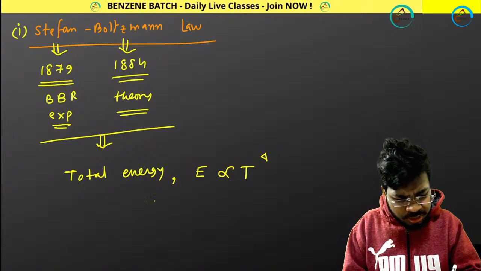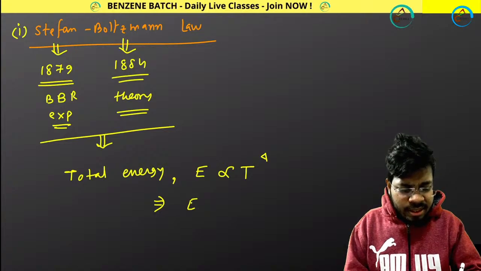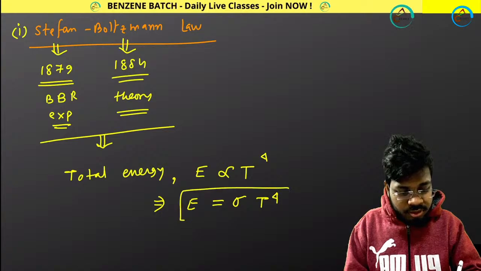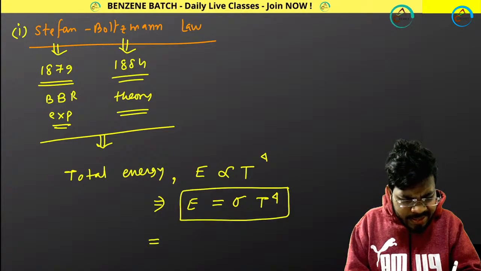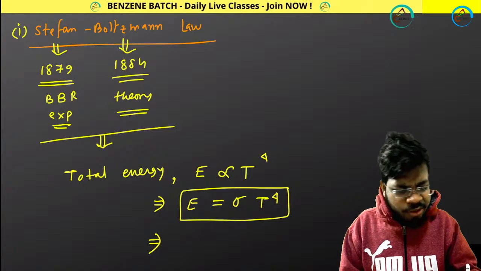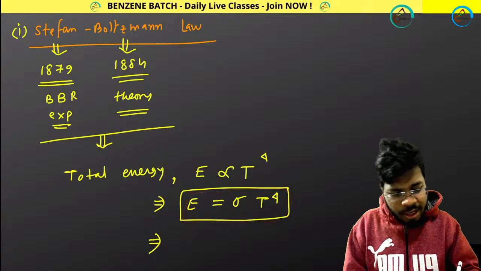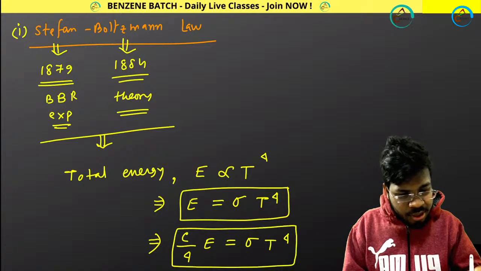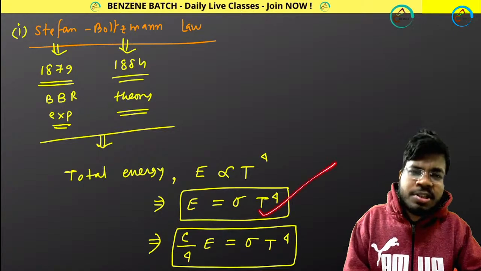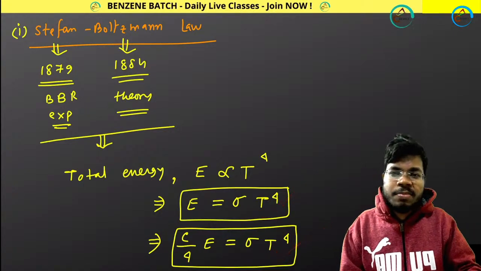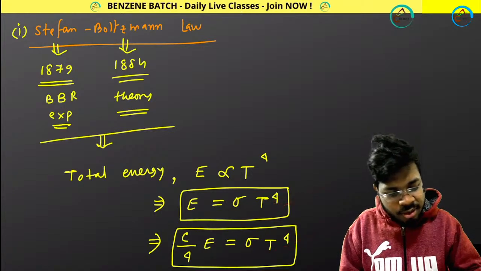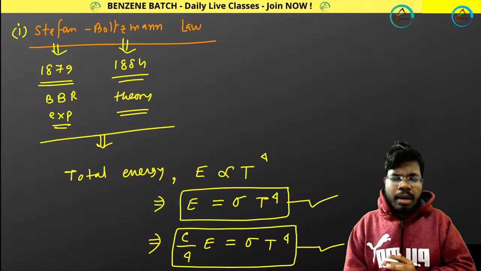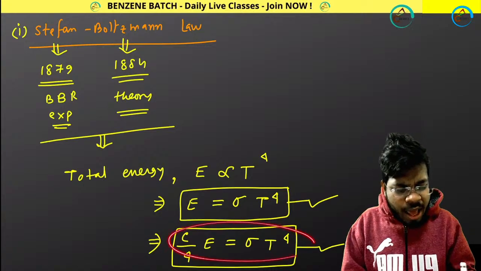And now if you want to take a constant, you can take E equals sigma T to the power 4. If I want to make this equation more accurate, then it will become E equals c by 4 sigma T to the power 4. That is the more accurate equation. In some books you will get this expression, in some books you will get that expression. Both expressions are correct, but this is the more accurate one, that's all.